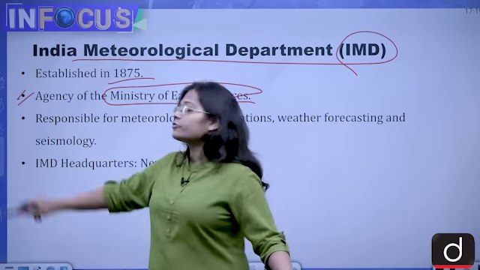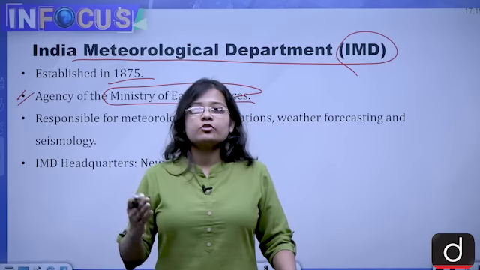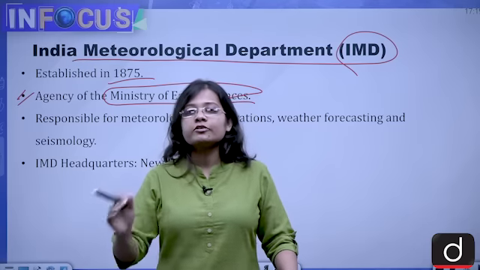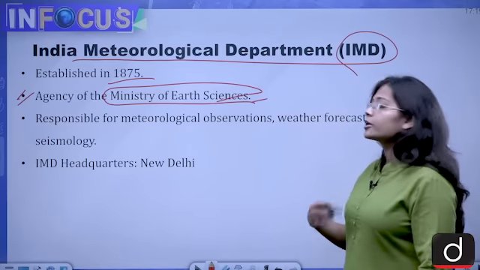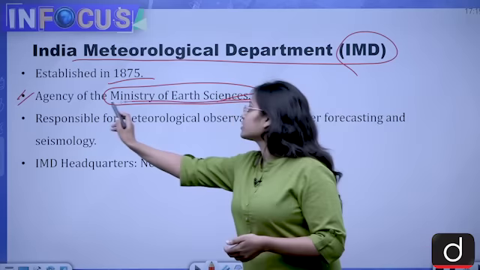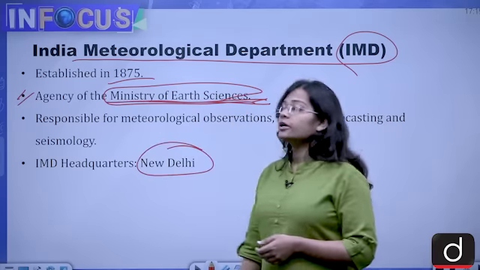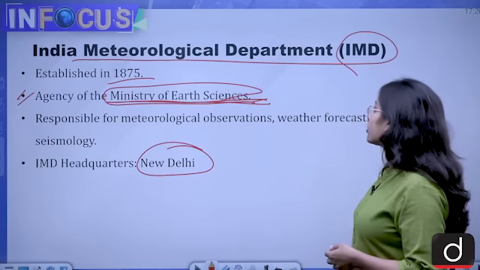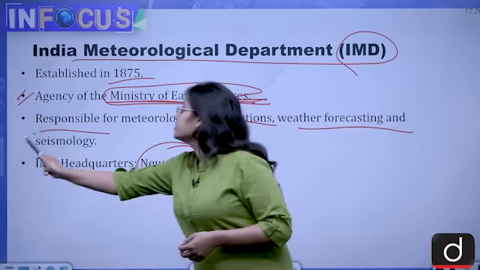Very important fact: if the question comes that IMD is responsible to which ministry, or IMD works under which ministry, then the answer is the Ministry of Earth Science. IMD headquarters is situated in New Delhi, and the Indian Meteorological Department is responsible for meteorological observations, weather forecasting and seismology.